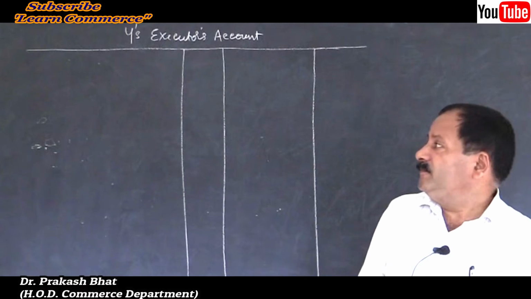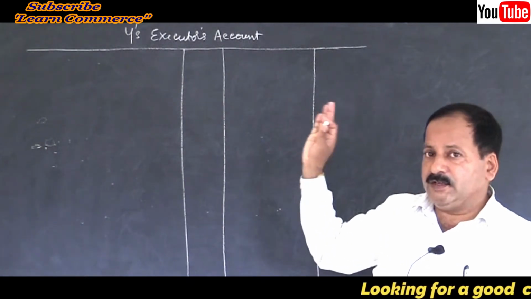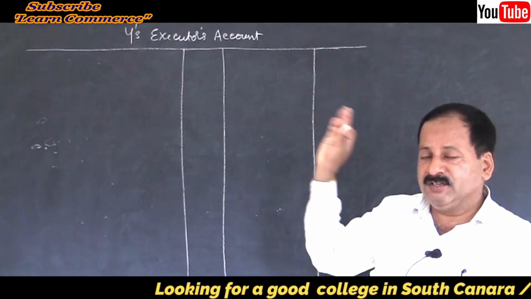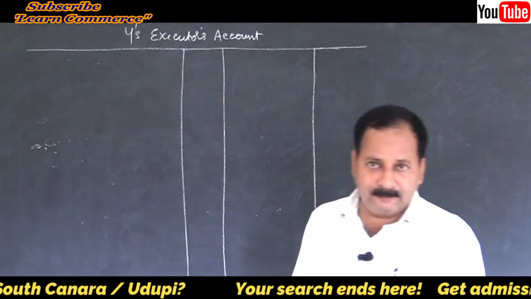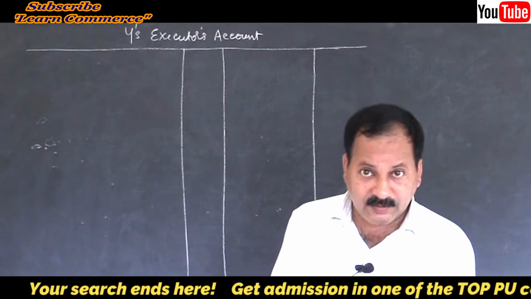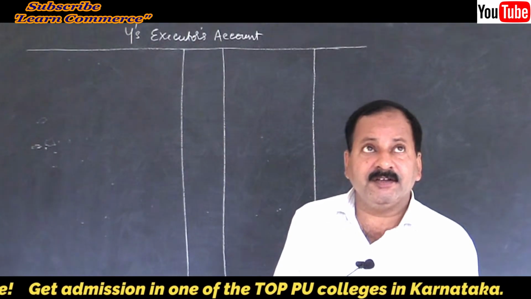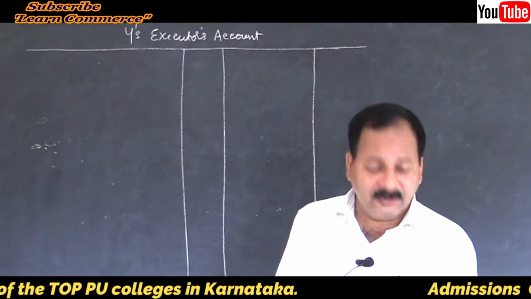Write column headings, particulars, JF, amount in rupees. On the credit side, same thing. Debit credit is a must, it is an account. Clear? Let us start.